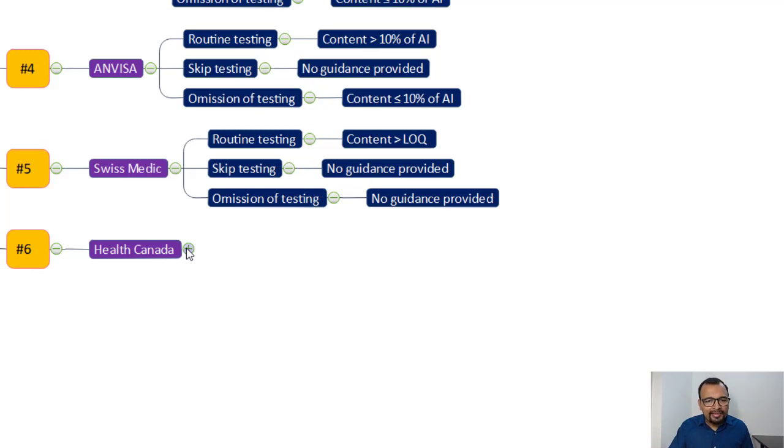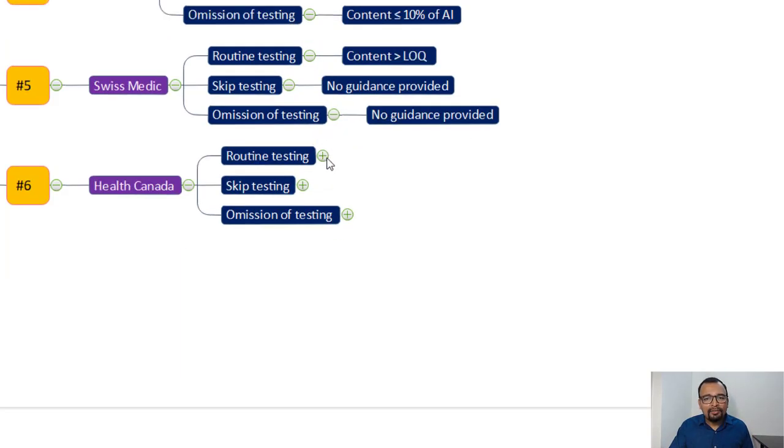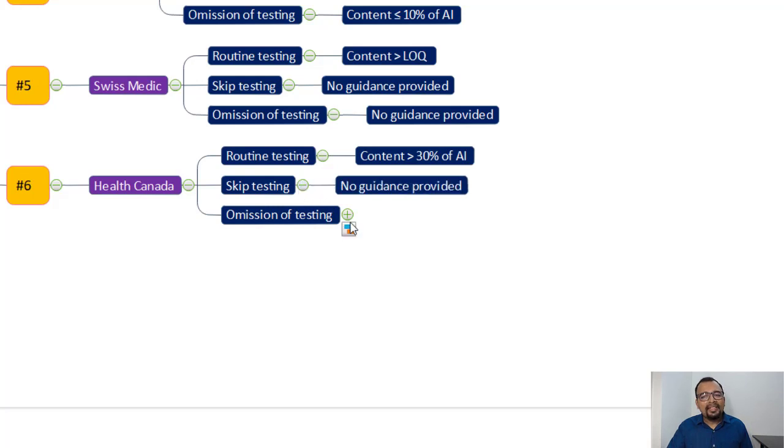The last one is Health Canada. What does Health Canada say? Routine testing is required if the content is more than 30 percent of the acceptable intake of your nitrosamine impurity. It is silent on skip testing as well as omission of testing.